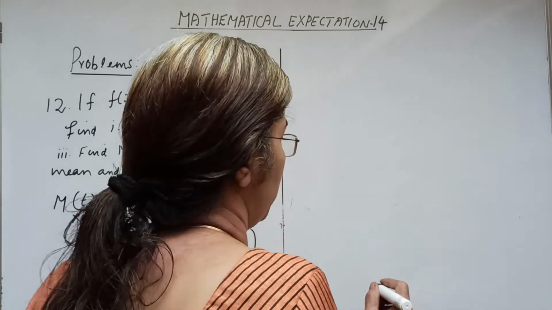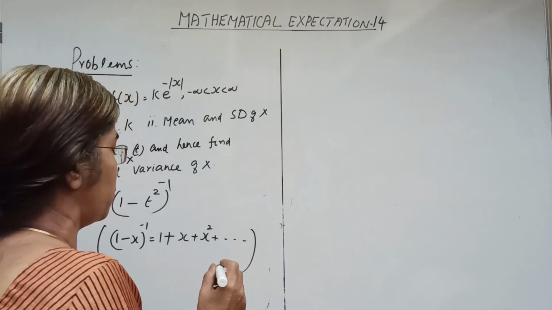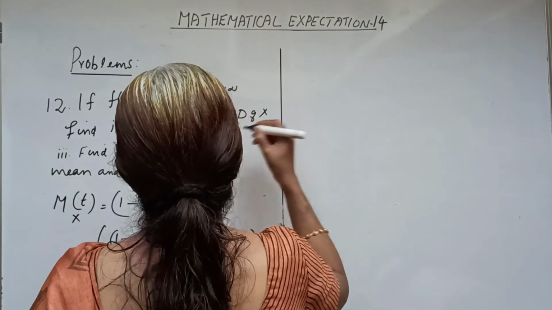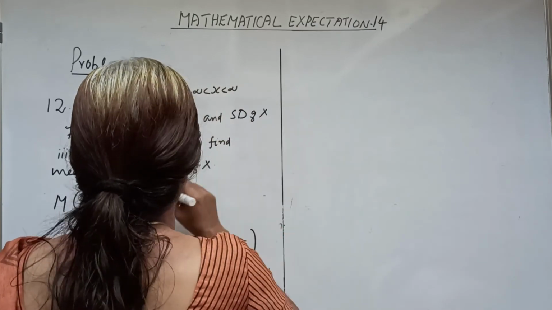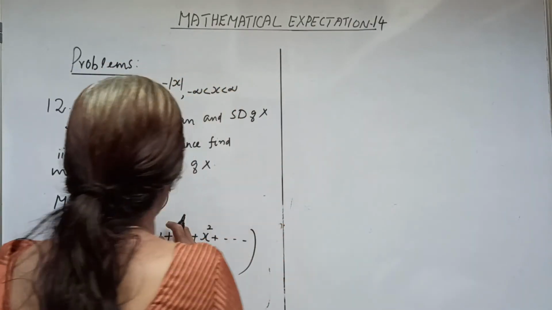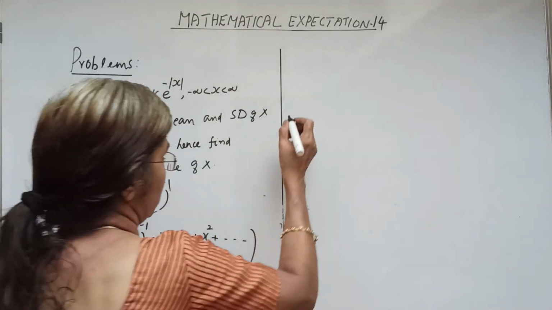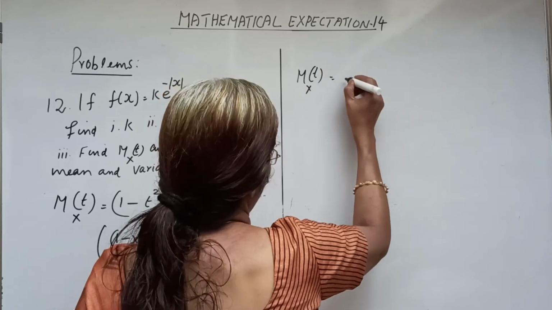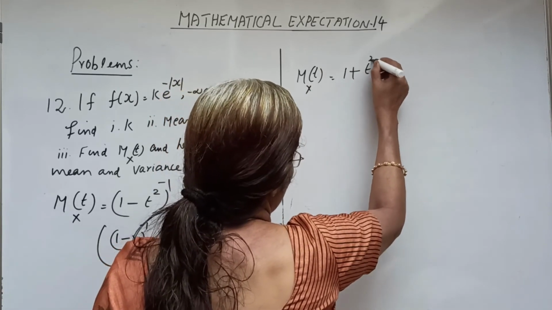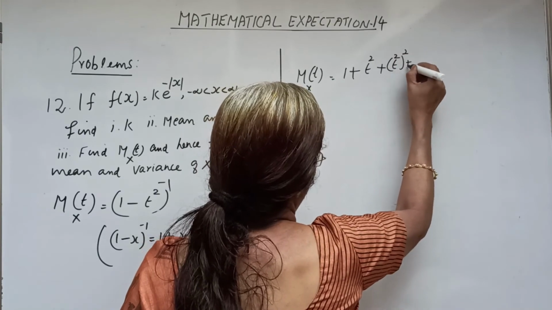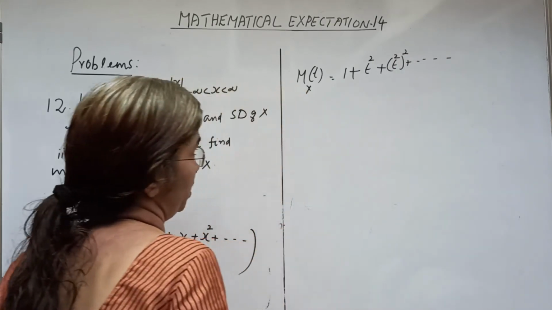Either we can differentiate and take t equal to 0 to obtain mu 1 dash, or it can be expanded as a power series in t. Now it is a simple expression. In place of x, here the term is t². That is, M_X(t) equals 1 + t² + (t²)² + etc. up to infinity.